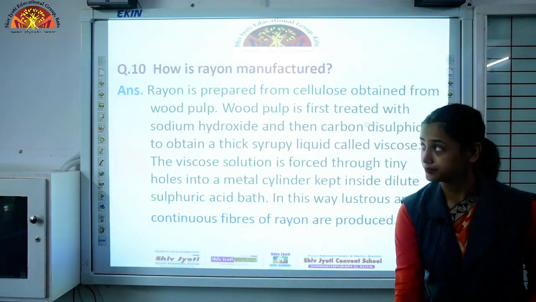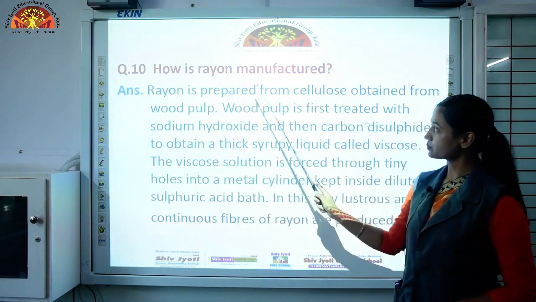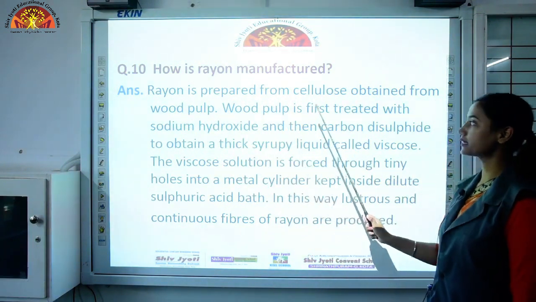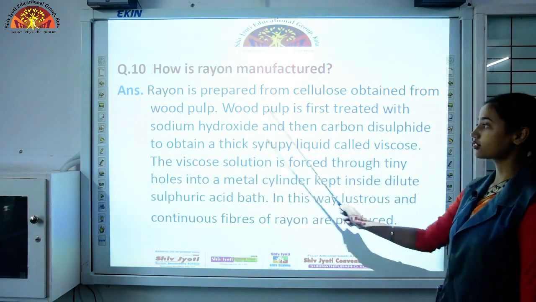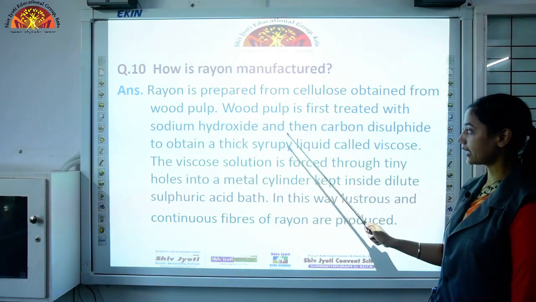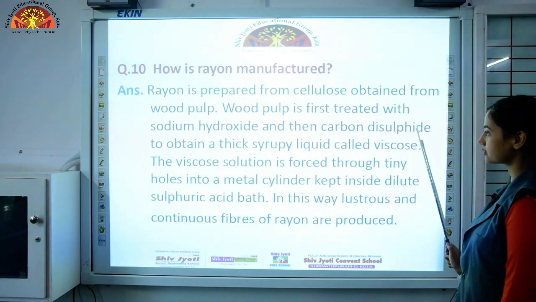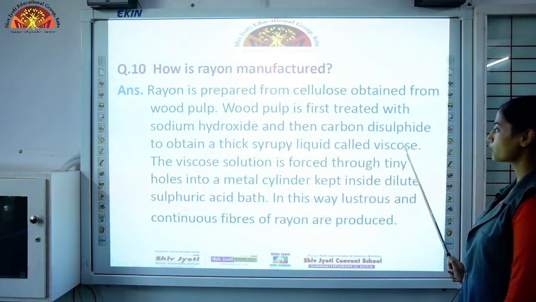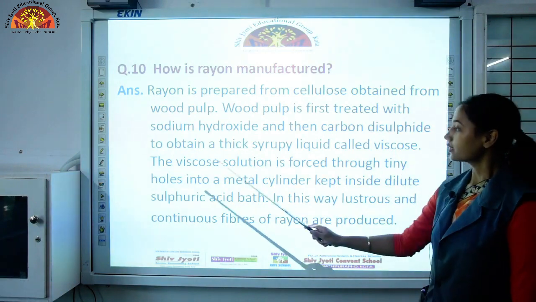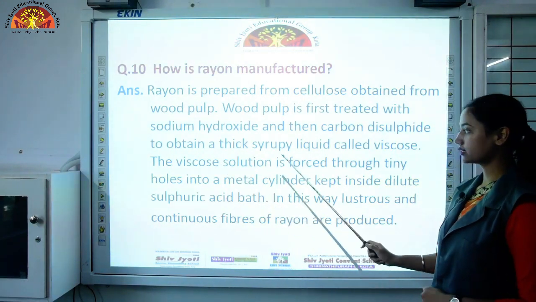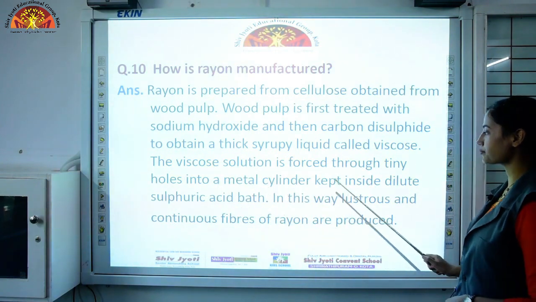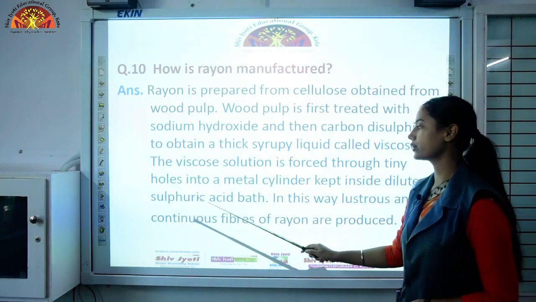Now read this answer. Rayon is prepared from cellulose obtained from wood pulp. Wood pulp is first treated with sodium hydroxide and then carbon disulfide to obtain a thick syrupy liquid called viscose. Understood? Now that viscose solution is forced through tiny holes into a metal cylinder kept inside a dilute sulfuric acid bath.